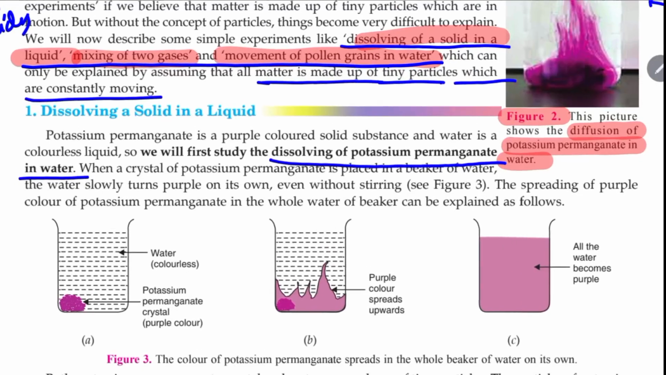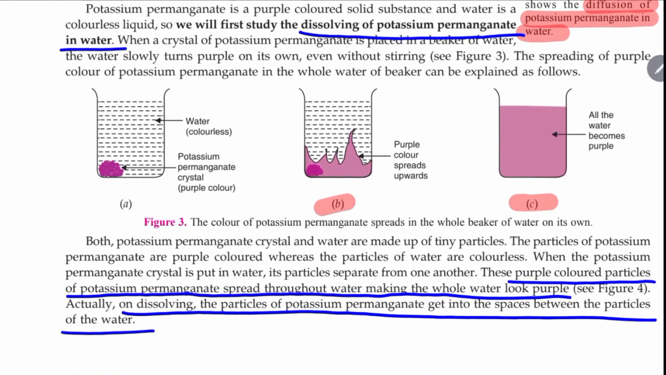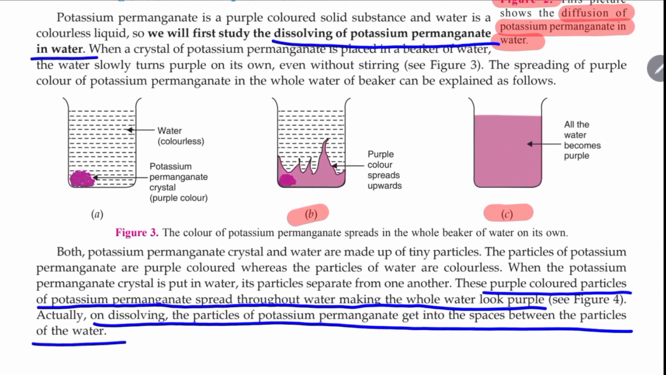Next, matter is made up of particles which are constantly moving. So yes, since potassium permanganate particles were constantly moving, the entire solution became pink in color. So we can see the pink color is gradually spreading here and finally all the solution becomes pink or purple in color. Now, both potassium permanganate crystal and water are made up of tiny particles. Then why is the entire solution not becoming colorless but becoming colored?